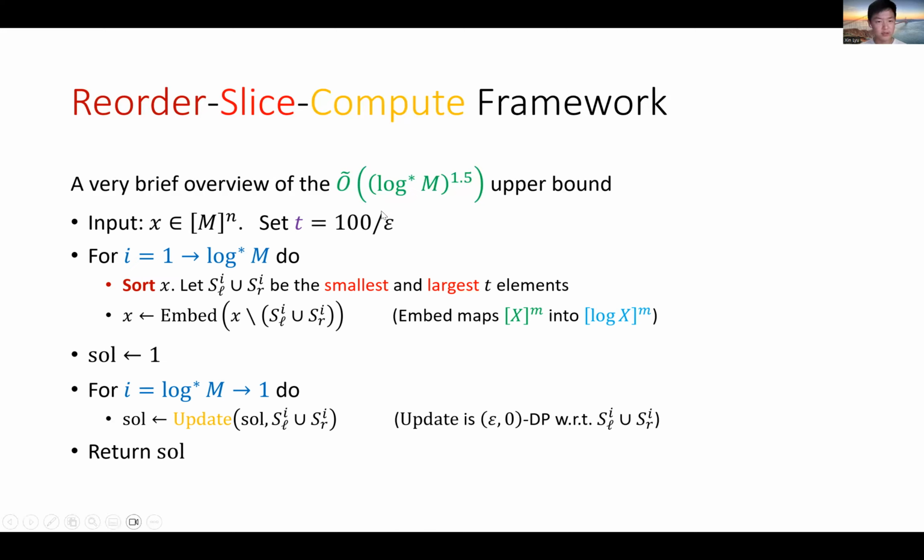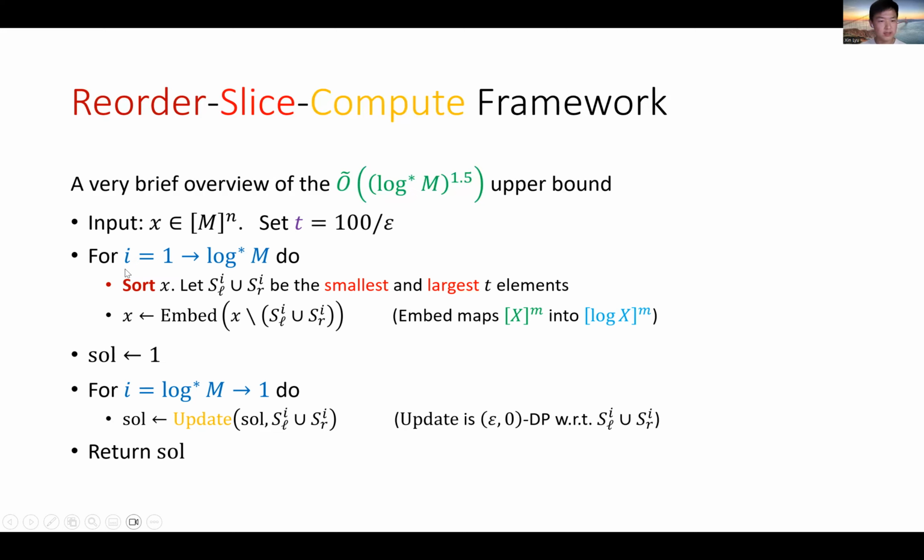So here we have two mysterious embed and update procedures, but for the purpose of this talk, it's not very important what they do exactly. I just want to highlight the algorithm framework hidden in this whole algorithm. This is the procedure we call reorder slice compute.